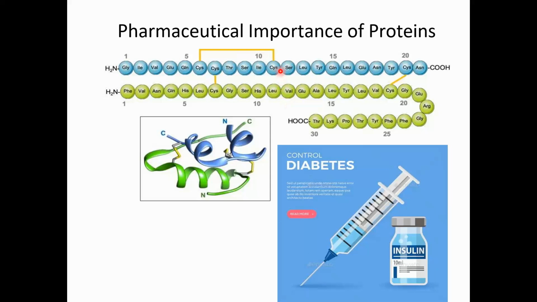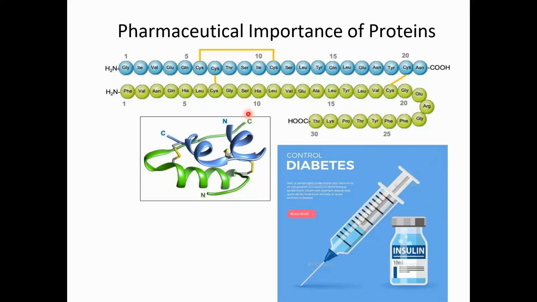Insulin has two chains that are joined with each other by a disulfide bond, and this protein insulin is used to combat diabetes. How? We have already discussed that insulin is a signaling protein that binds with the insulin receptor, and once it binds with the insulin receptor, it helps the glucose transporter to come over the surface of the cell. Once the glucose transporter comes over the surface of the cell, it helps the glucose to enter the cell. Once the glucose enters the cell, it gets metabolized and creates energy for us to use during daily life.